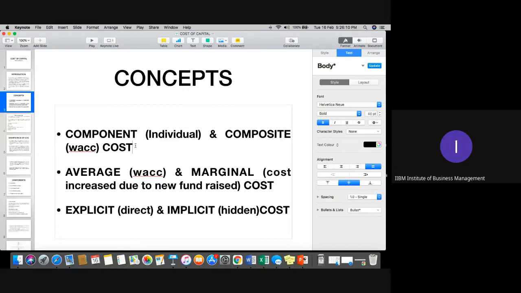The last one is explicit and implicit cost. Always remember, any type of direct cost incurred by the company upfront, whether charges, fees, or taxation, which is direct in nature, is called explicit cost.